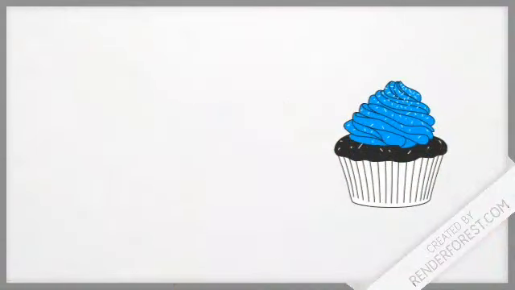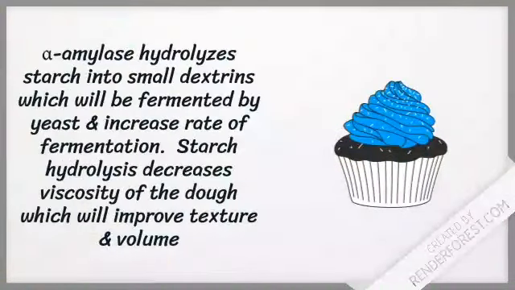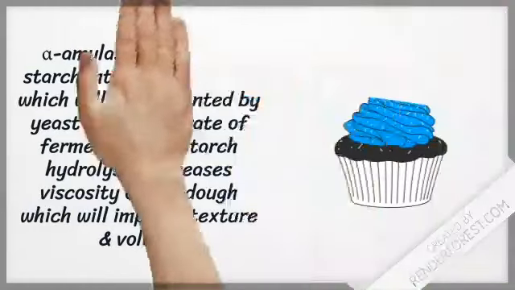Similarly in baking, alpha amylase hydrolyzes starch into small dextrins, which will be further fermented by yeast. This will increase the rate of fermentation. Starch hydrolysis will also decrease the viscosity of the dough, which will improve the texture and volume.